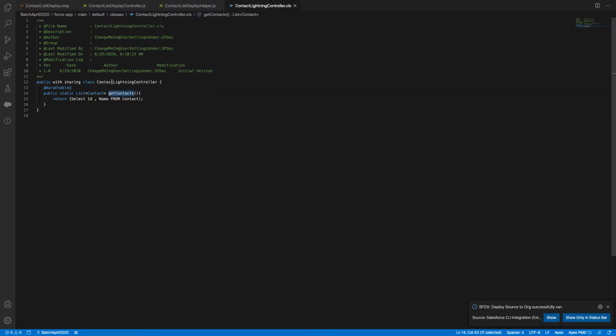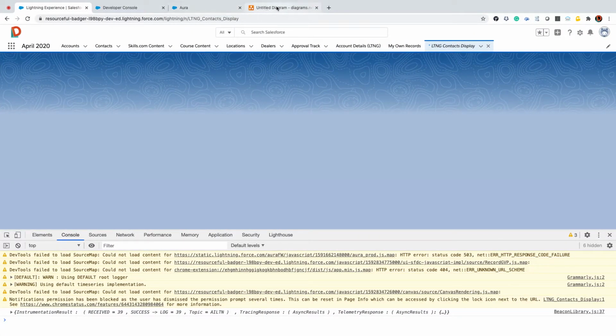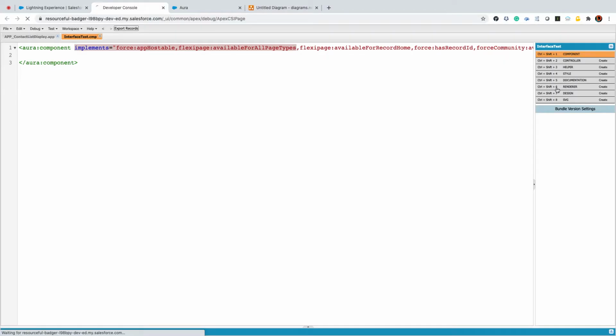Get contacts. How do I enable the controller? This doesn't matter. Okay, interesting. Do we have contacts here first?